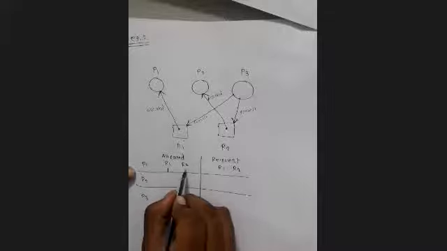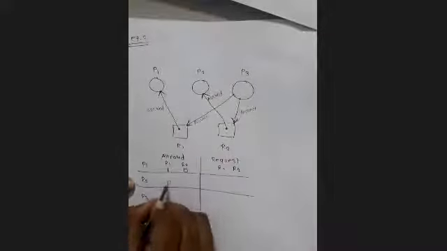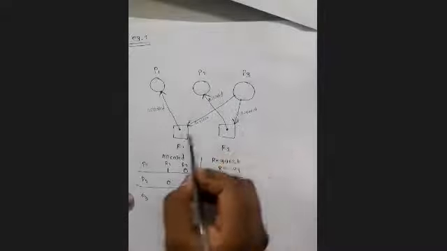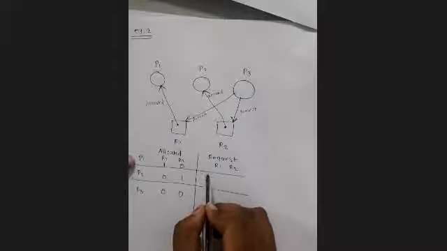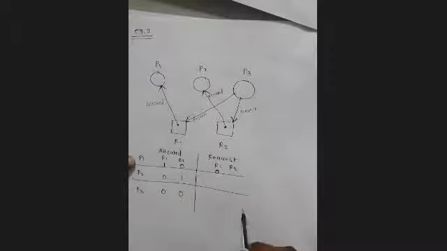No, ma'am. 0. So P2, R1 allocated? No. Okay. So P2, R2 allocated? Yes, ma'am. So 1. So P3, R1 allocated? No. R2? No. So 0, 0. Correct. Now, request. P1, if it is allocated, means request is 0.